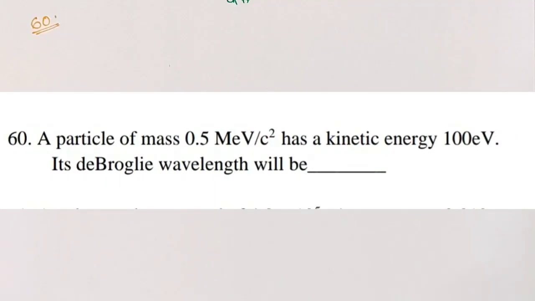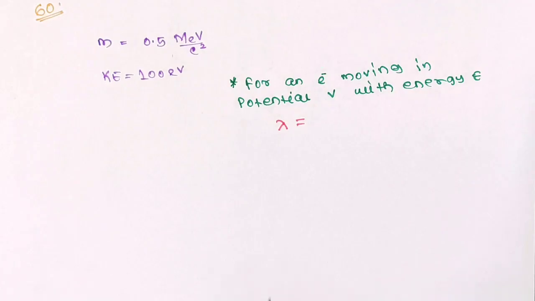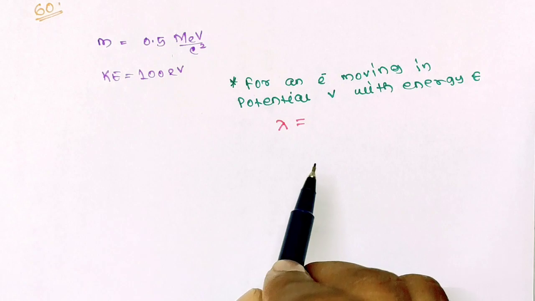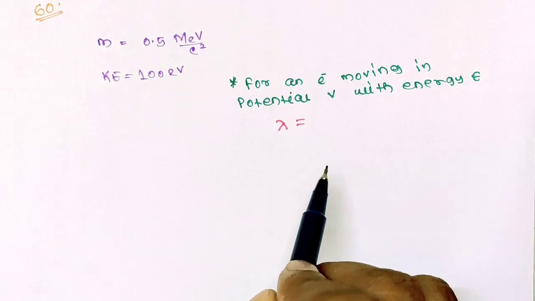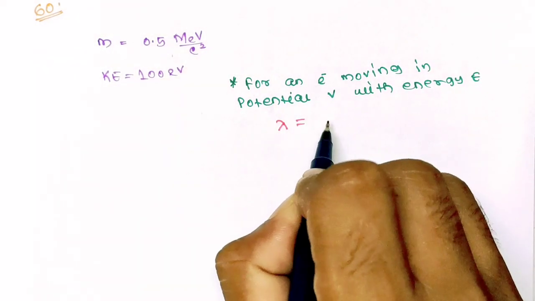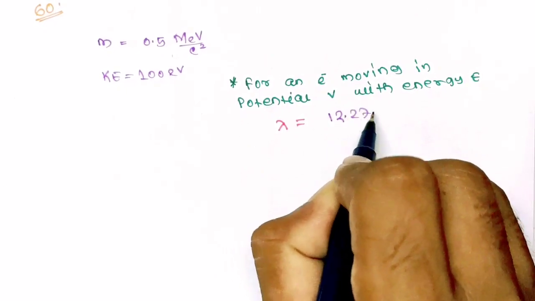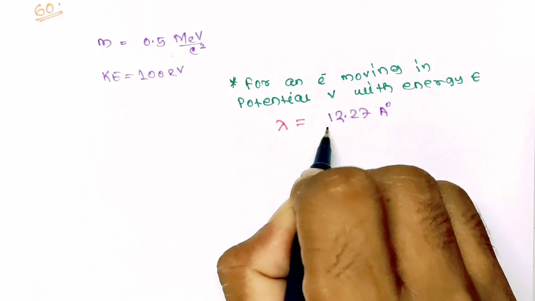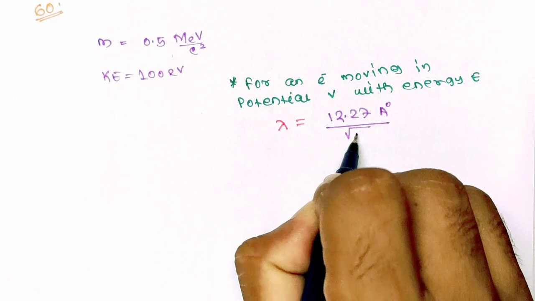Question number 60. A particle of mass 0.5 MeV/c² has a kinetic energy of 100 electron volt. Its de Broglie wavelength will be? We have, for an electron moving in potential V with energy E, the wavelength is given by 12.27 Angstrom divided by square root of V.